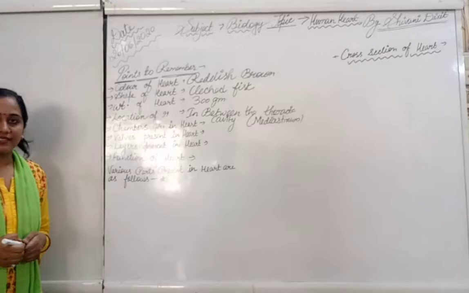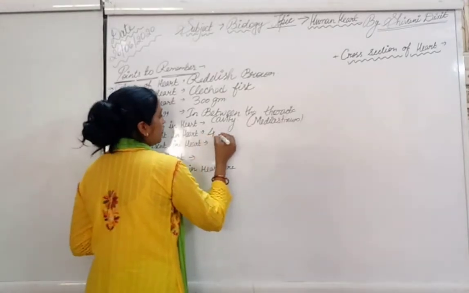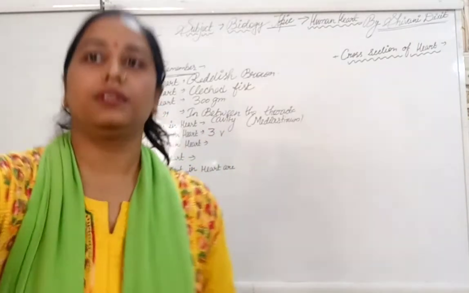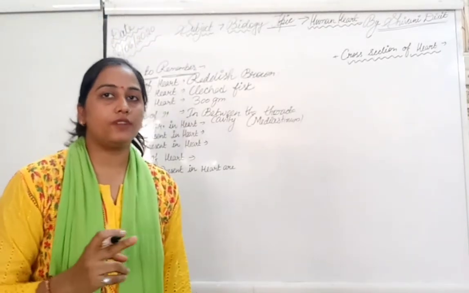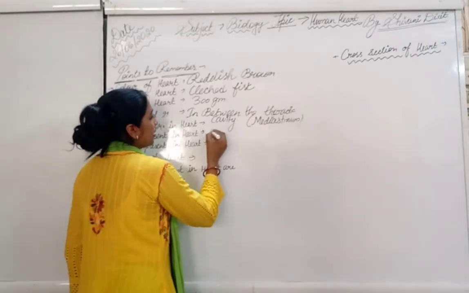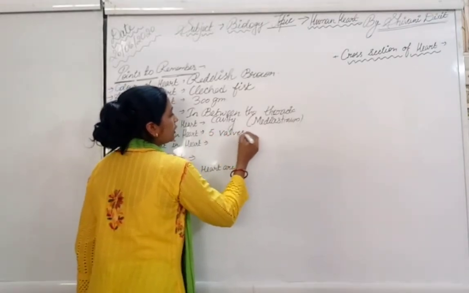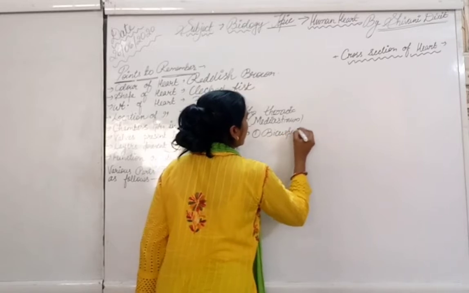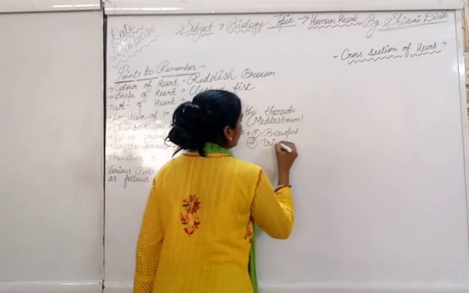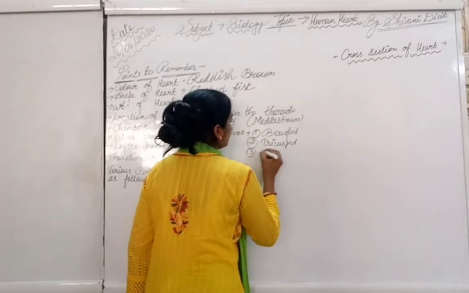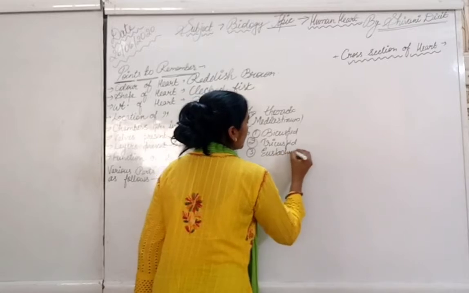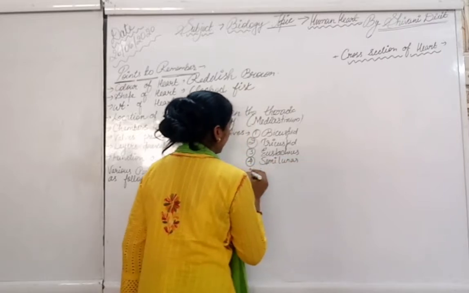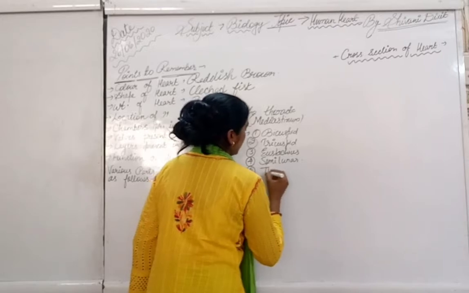If we talk about the valves present in the heart, then there are total 5 valves, and the names of these valves are: number 1, bicuspid; number 2, tricuspid; number 3, eustachian; number 4, semilunar; and number 5, thebesian.